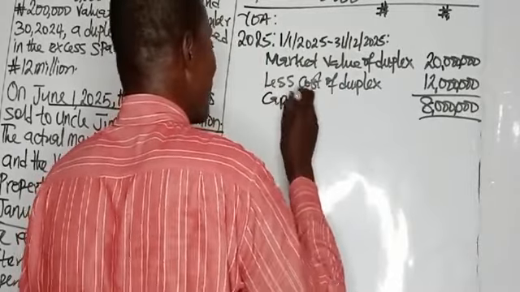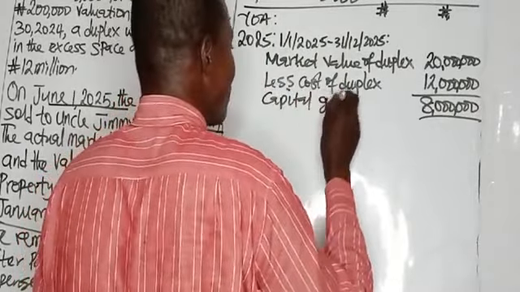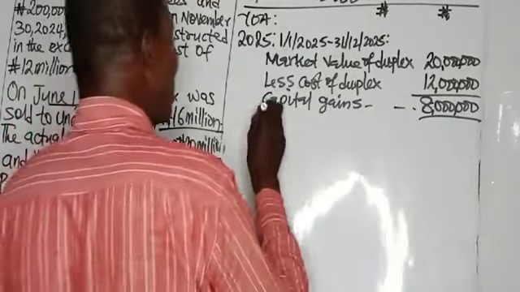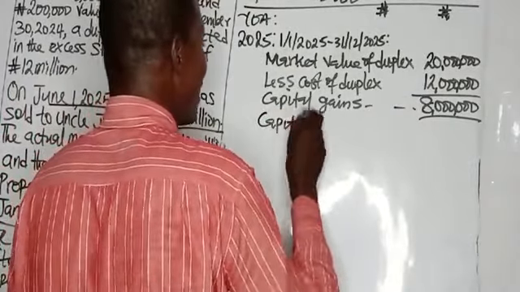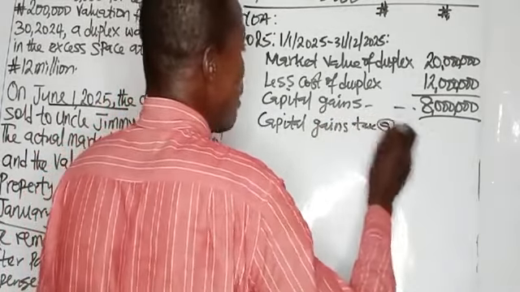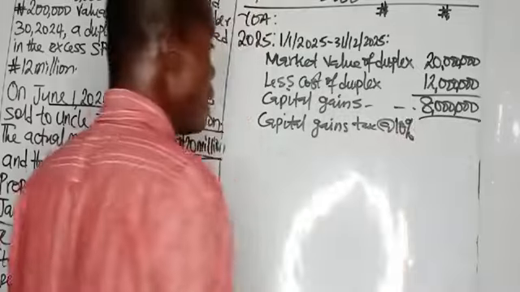Capital gains of 8 million. Therefore, capital gain tax at 10%. The capital gain tax rate is 10%.